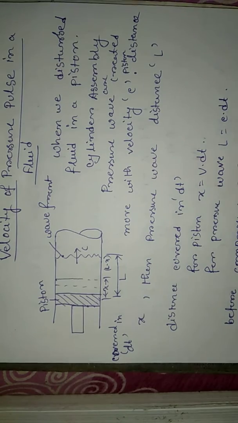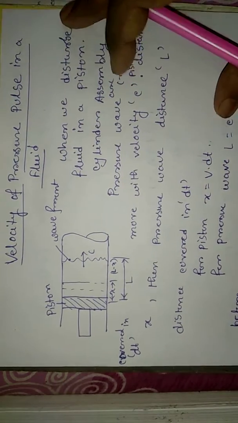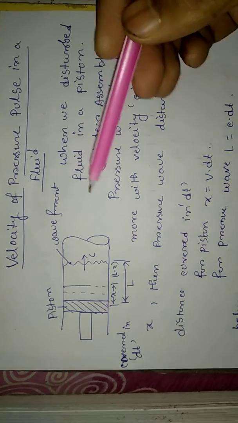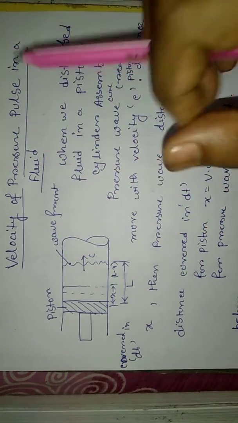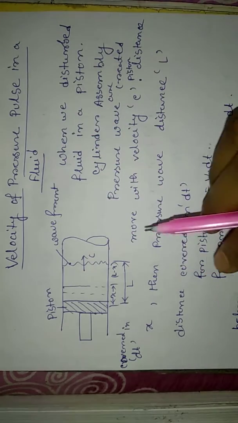This was the introduction part. Now the next topic in this chapter is the velocity of a pressure pulse in a fluid.